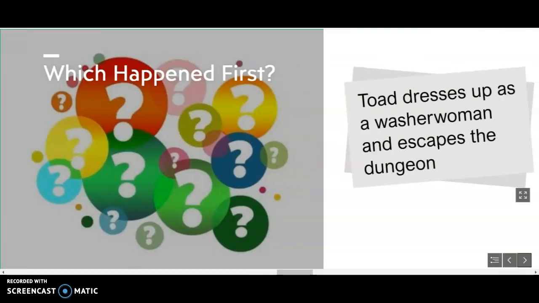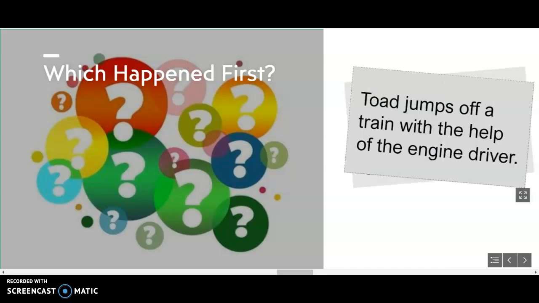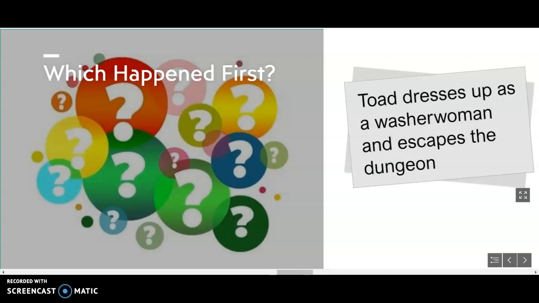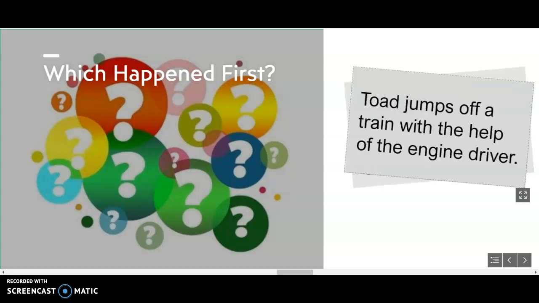Alright, which happened first? Toad dresses up as a washerwoman and escapes the dungeon? Or Toad jumps off a train with the help of the engine driver? Think about which happens first. So remember, first Toad dressed up as the washerwoman and escaped. He got out of the dungeon, out of the prison. And then he got onto that train and he jumped off the train with the help of the engine driver.